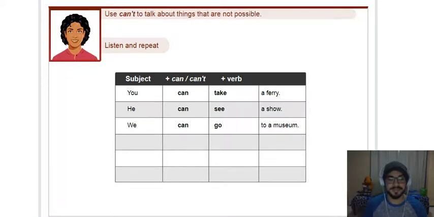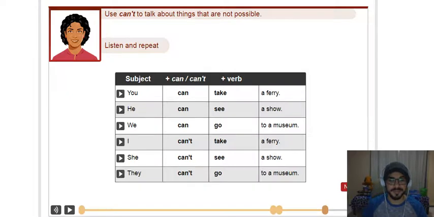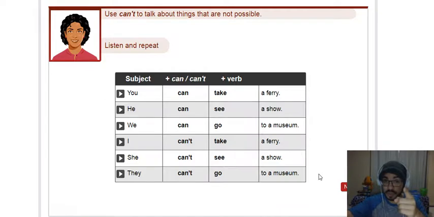Use can't to talk about things that are not possible. Okay, so now guys, you're going to listen and repeat, okay? Pay attention. You can take a ferry. Repeat. You can take a ferry. Very good. Now pay attention. Repeat. He can see a show.